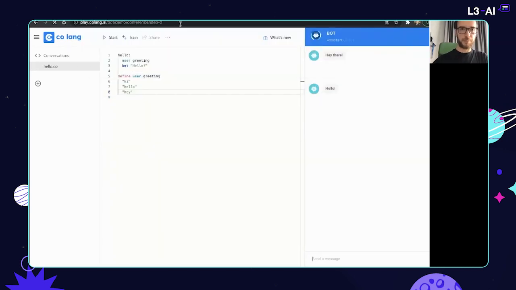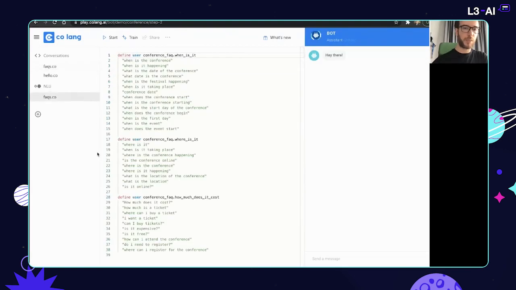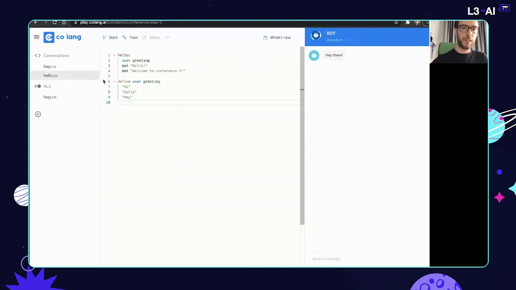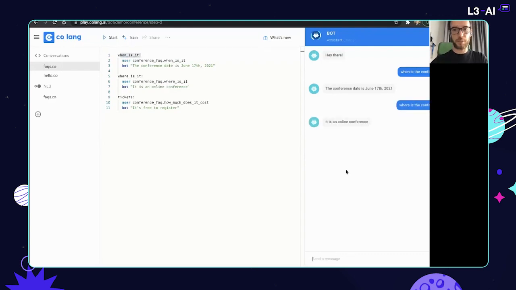Now let's move on to step two. What we usually do when we start building a bot is start with a simple FAQ component. We want the bot to be able to answer certain questions, like in the case of a conference bot: when is the conference, where is the conference, how much does it cost? To get that working, we build three flows for the when, the where, and the tickets. This is the user intent, and this is the message in each of the three cases. Just to see how that works: when is the conference? Then we get, well, the conference is on June 17th. Where is the conference? Obviously we get the right response.